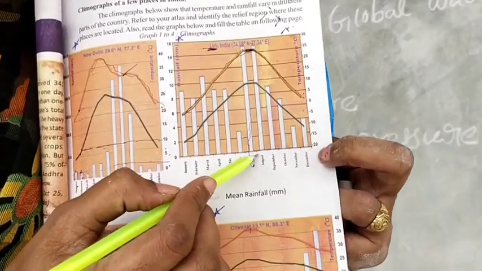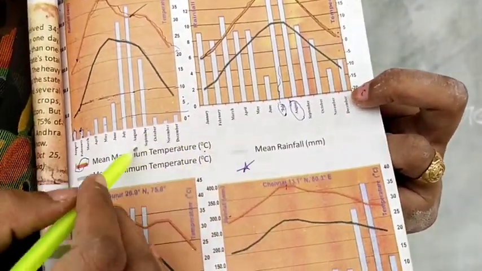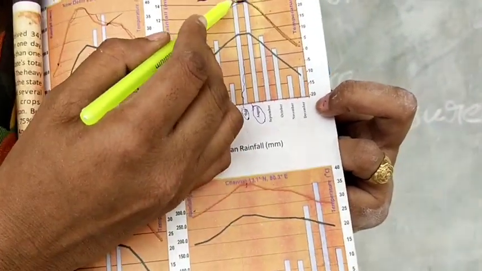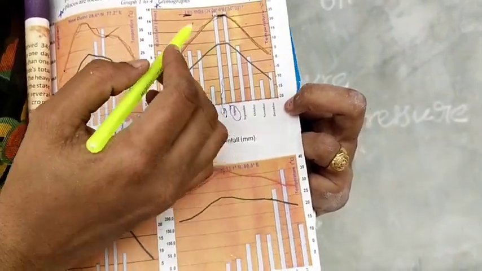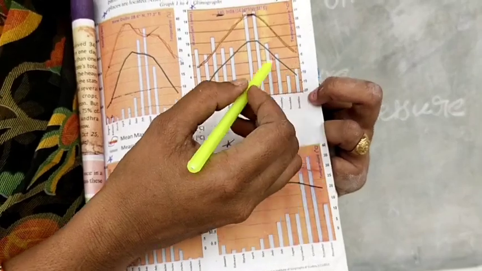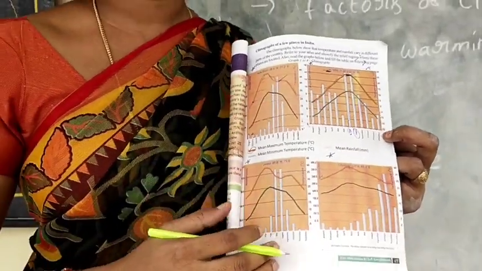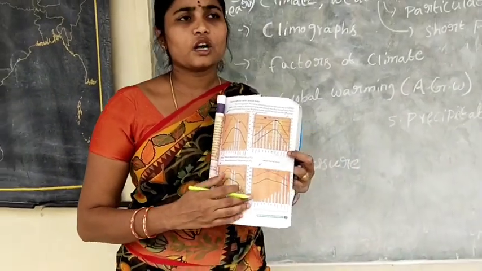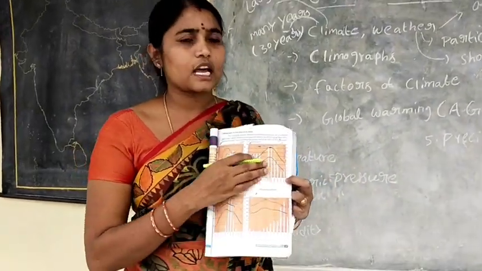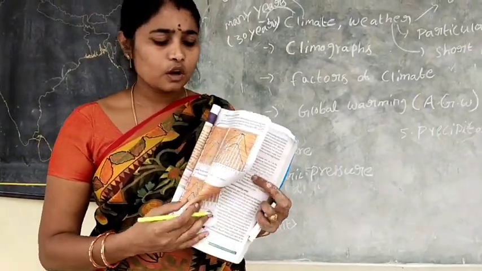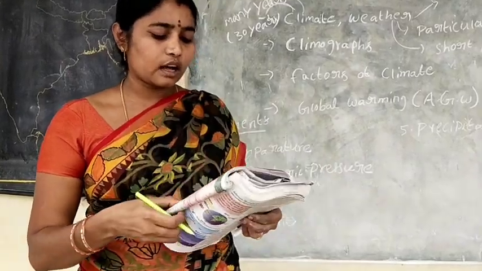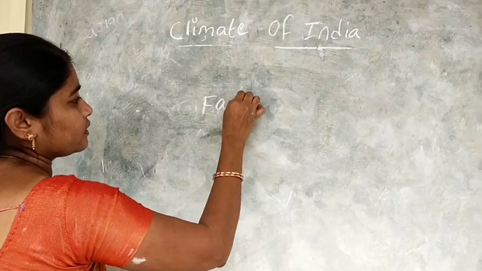July and August. So, the answer is July and August are the highest maximum temperature months in Leh. Students, from the examination point of view, these types of questions are asked. Next, we are going to the factors of climate.